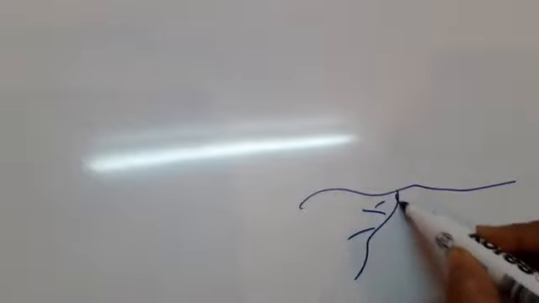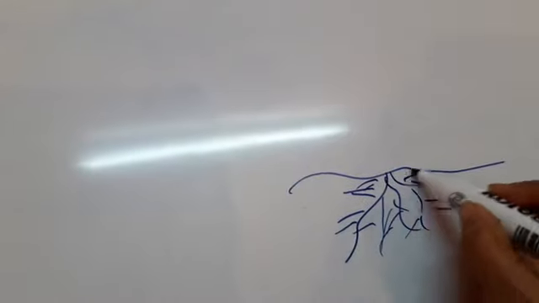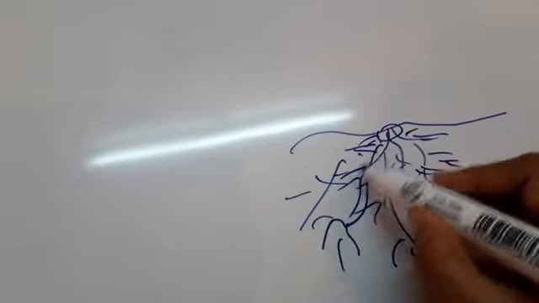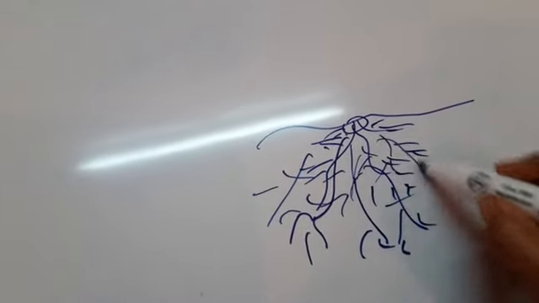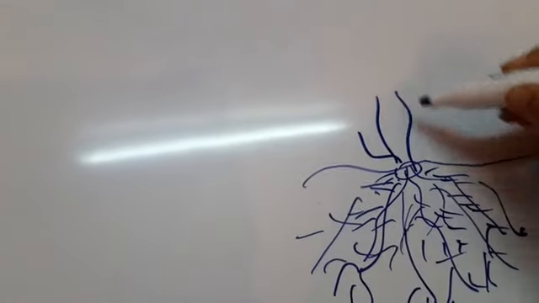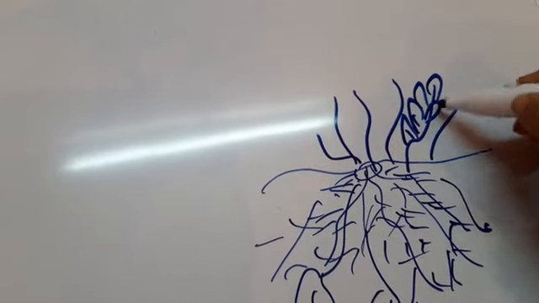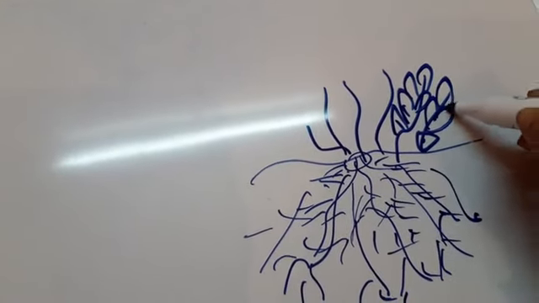This is a diagram of the fibrous root system. This is a plant. This is a root, fibrous root, and this is the fibrous root system.